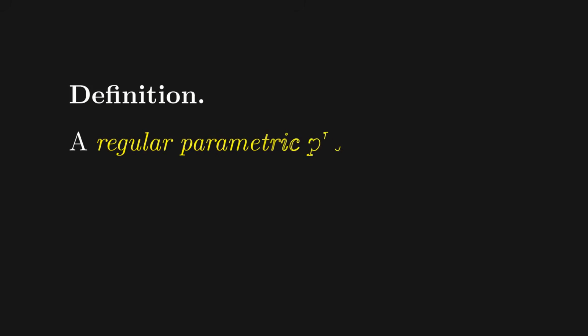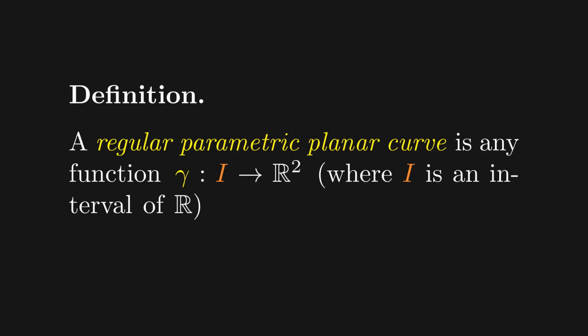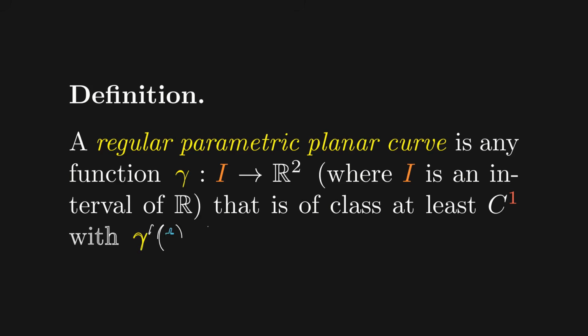To fix one definition, we will define a regular parametric planar curve as a function that goes from an interval I to R2, that is of class at least C1, and such that gamma prime of t is different from the zero vector at each instant t. Note that in practice, however, we will omit the words regular, parametric and planar, and any curve we mention from now on will be considered regular unless otherwise stated.